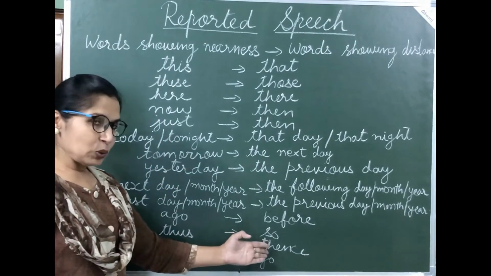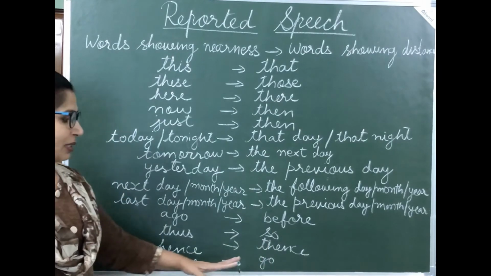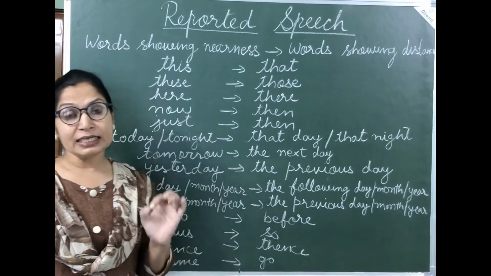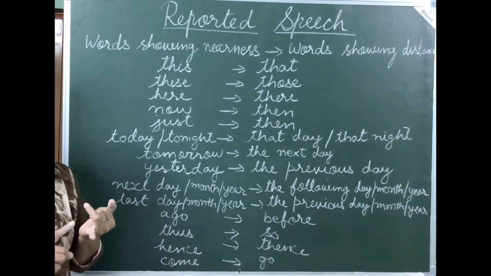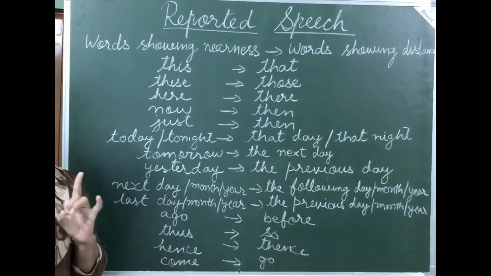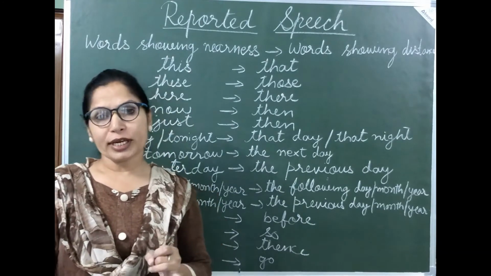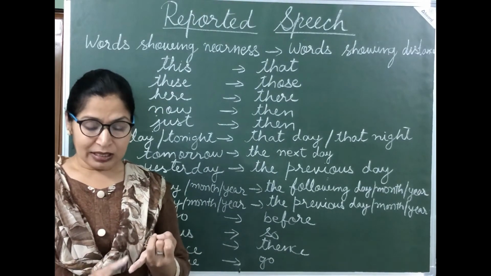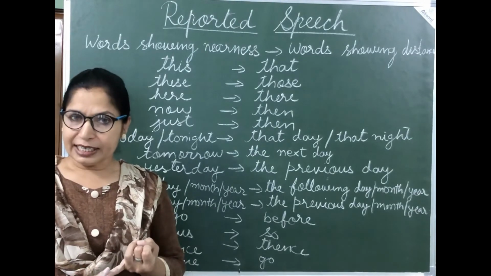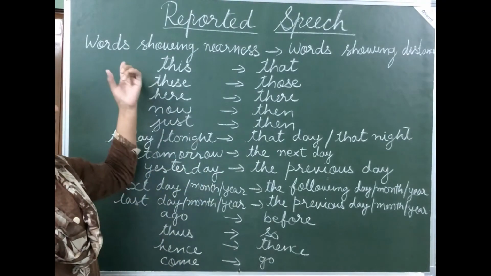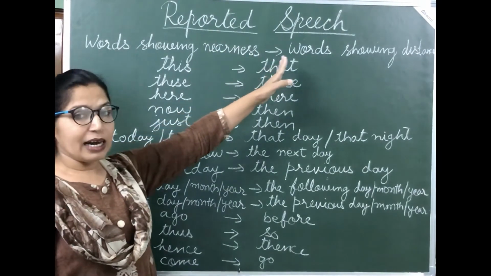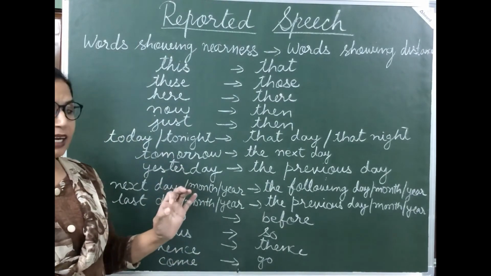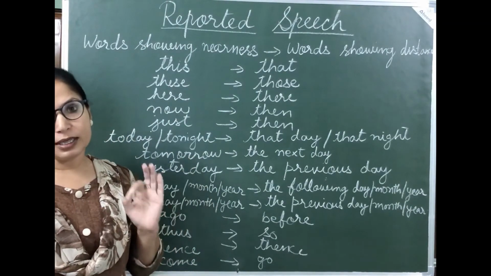Hence changes into thence. Come changes into go. Now students, you have to remember these three tables. In my video 2 also, I have prepared those three tables. Whenever you want, you can refer to them. One is how to change the pronouns. Second one, the change in tenses. And the third one is words showing nearness are changed into words showing distance. So you won't take more than 10 minutes to learn these rules.